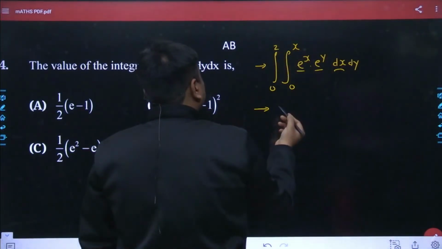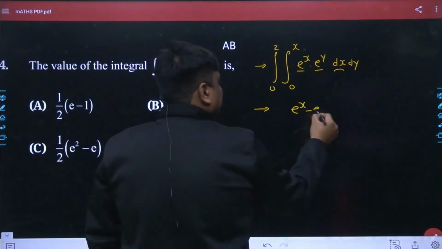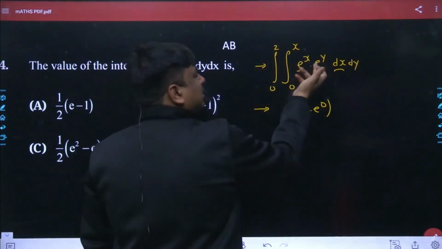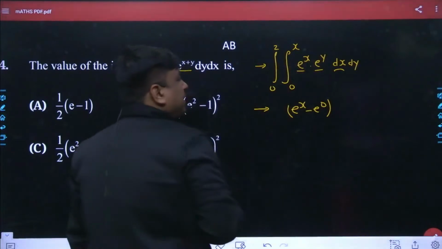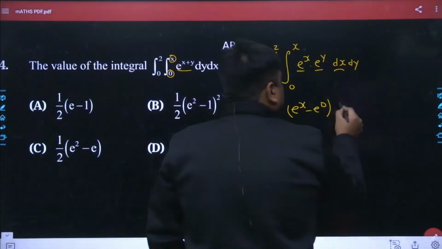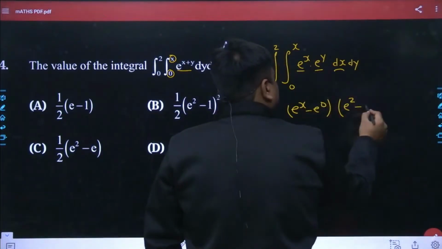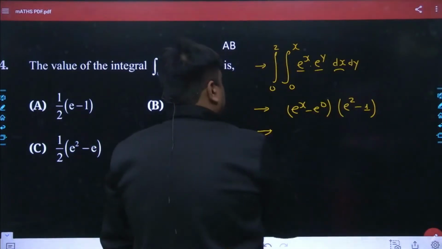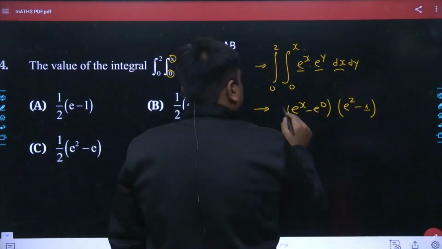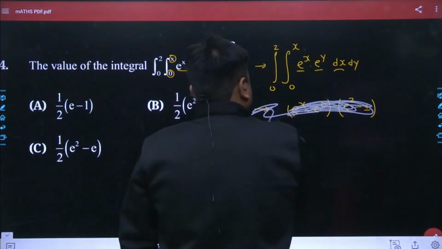We will take its upper limit as e to the power of x, obviously, and the lower limit as e to the power of 0. That is quite okay. Similarly, the same thing goes with e to the power of y as well. If we integrate e to the power of y, it stays e to the power of y only, with the upper limit fed as 2 and the lower limit fed as 0. Just understand it this way; you can do it in this way.